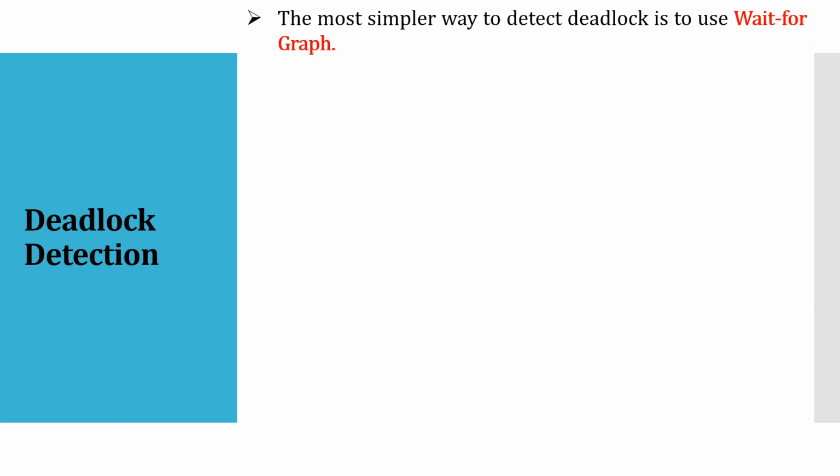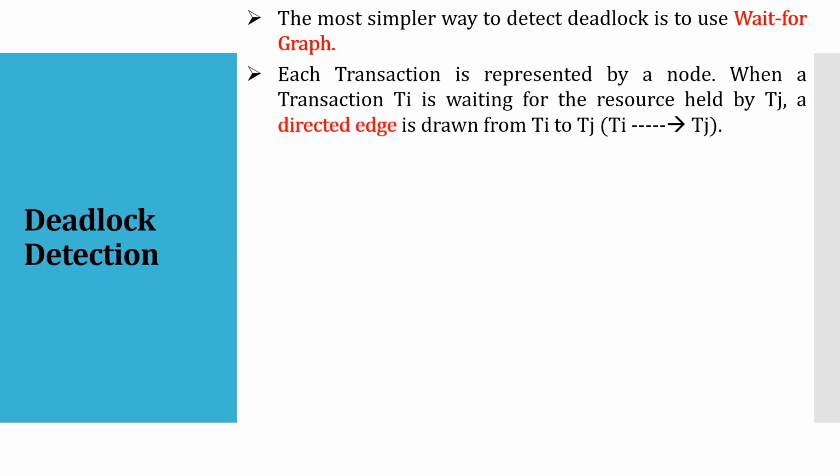So the wait-for graph is a type of graph in which we put all our transactions in a particular scenario. So let's see what a wait-for graph is. Each transaction is represented by a node, drawn as a circle.